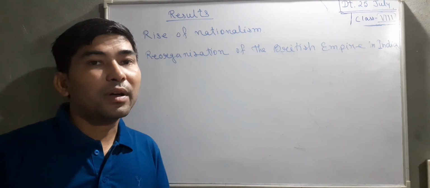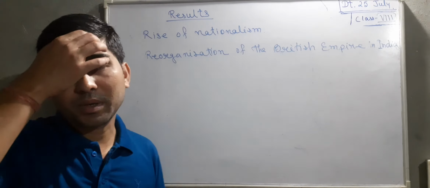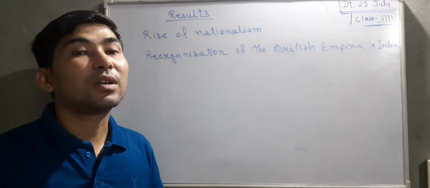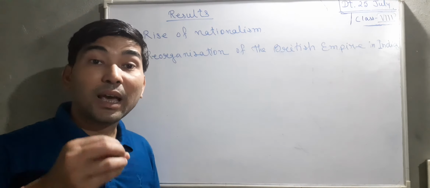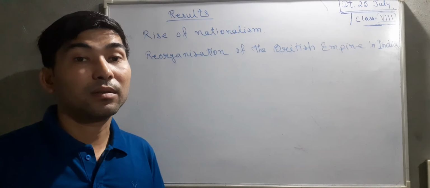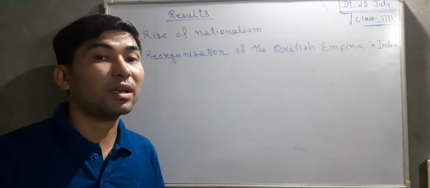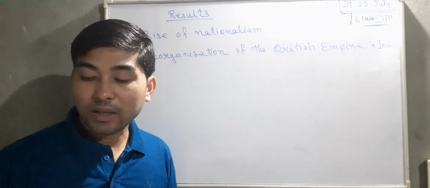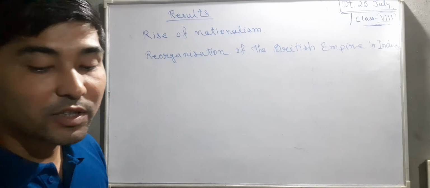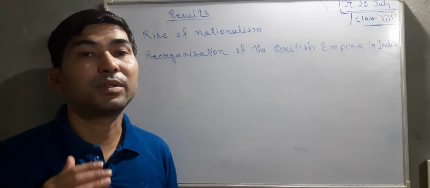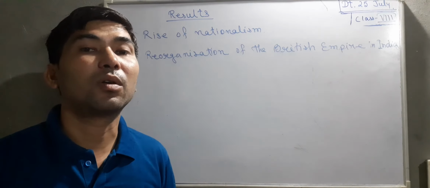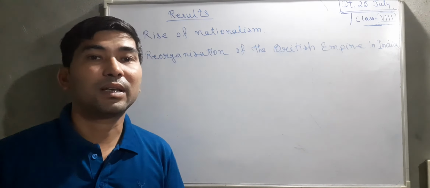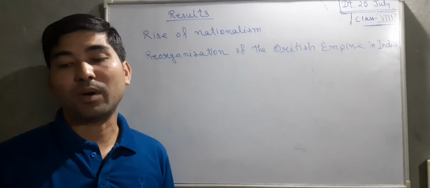But their number was increased after the revolt of 1857 because they served the British during the difficult times of the revolt. That means they helped the British at the time of need. But the soldiers who belonged to Awadh, Meerut, Bihar, central India, and the Rajputs did not help the British during the revolt of 1857. So it is you who will take the decision to consider who is what.